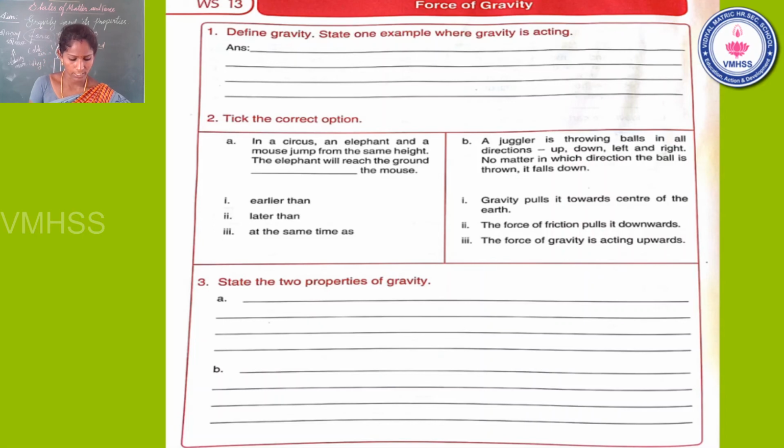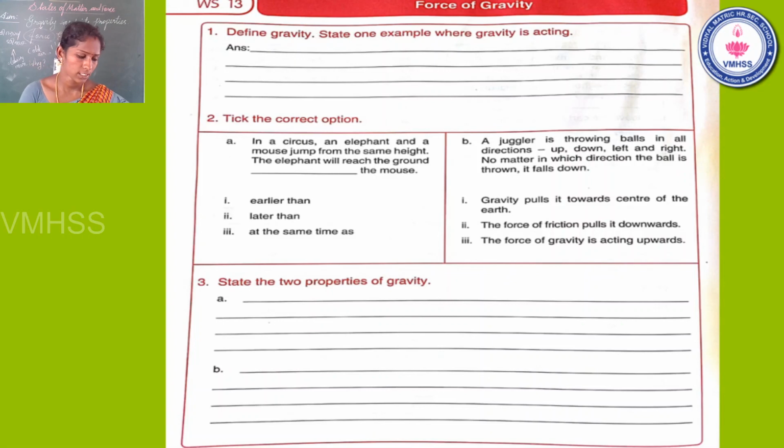Students, come to the third question. State the two properties of gravity. What is the first property? Gravity pulls objects towards the center of the earth. Write it. Why do apples fall down and never upwards or sidewards? Because gravity pulls all objects towards the center of the earth. That is the first one.